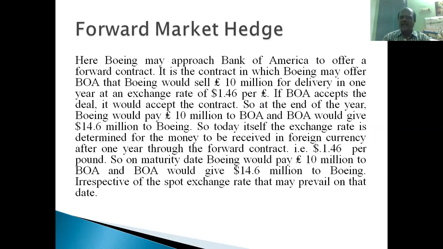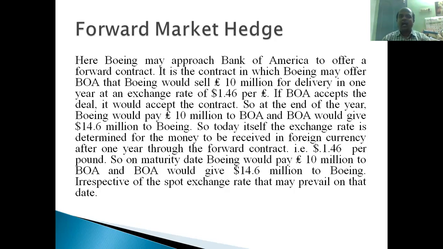The second hedging is forward market hedging. This is to go into the forward market. What is forward market? Forward market is an agreement made between two parties, right? An agreement made between two parties to decide the price of something for the future now itself. A contract made between two parties to decide the price of something, anything. It can be a commodity, it can be an equity share, or it can be a currency. So the price of the something is decided now itself for the future transaction, right?